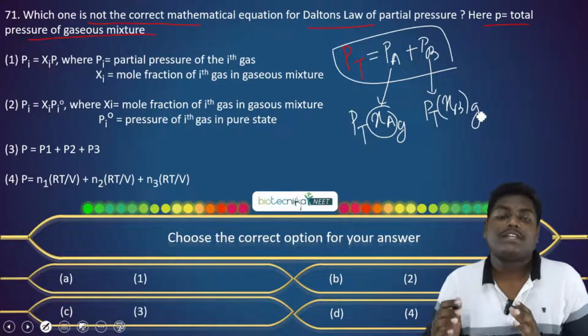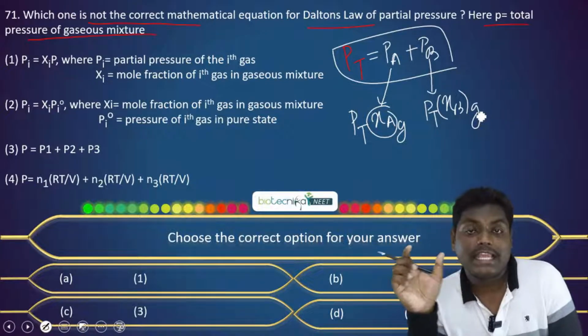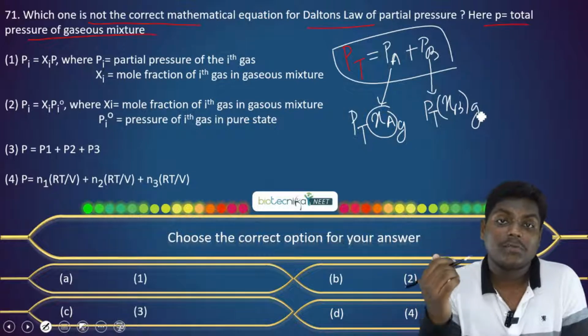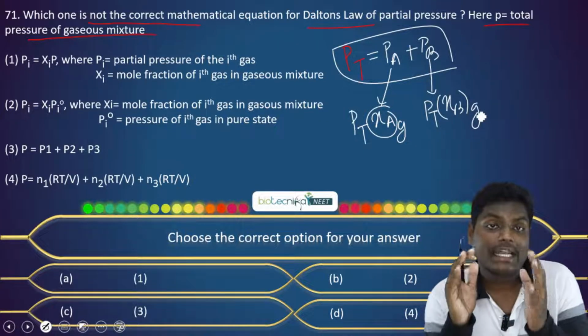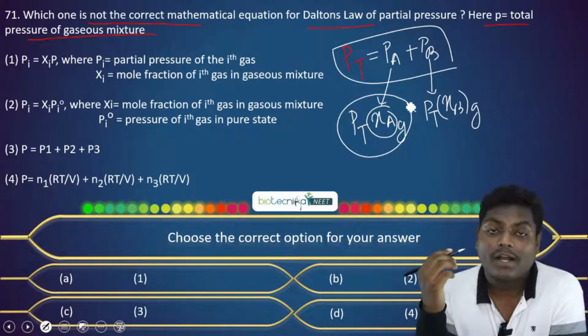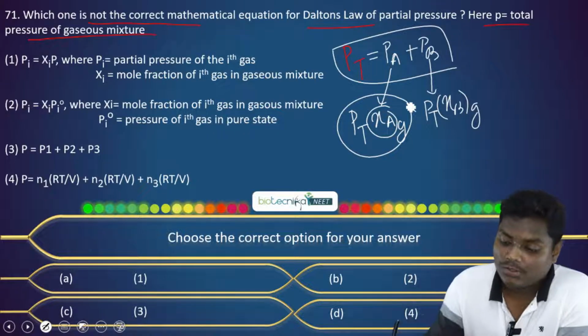So the total pressure is given by PA plus PB, if we're thinking that there are two components, A and B, and the partial pressure of A will be given by the total pressure into the mole fraction of that gas A. Suppose we are talking about PA, it is total pressure into mole fraction of gas A. This way we can find it.